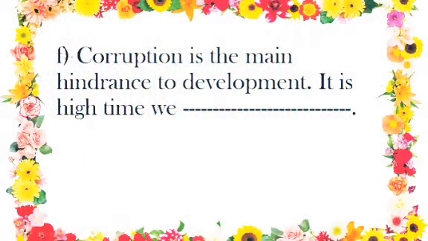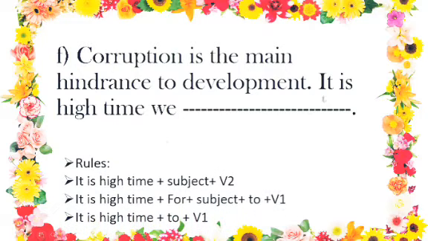Number F says, corruption is the main hindrance to development. It is high time we. My dear students, check out the phrase, it is high time, and then we have a subject over here, we. Now let's check out what the rules are for the phrase it is high time. After it is high time, if we have a subject, the main verb will take V2 form.